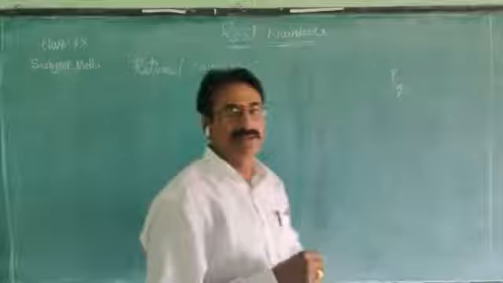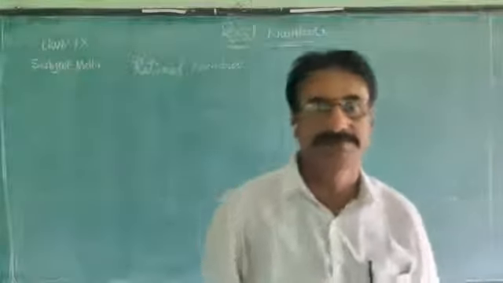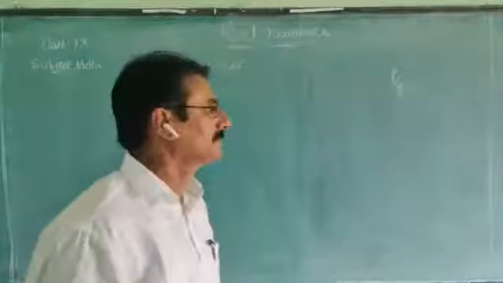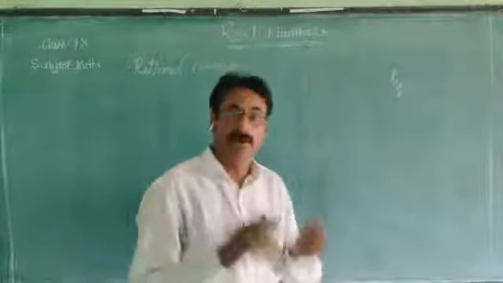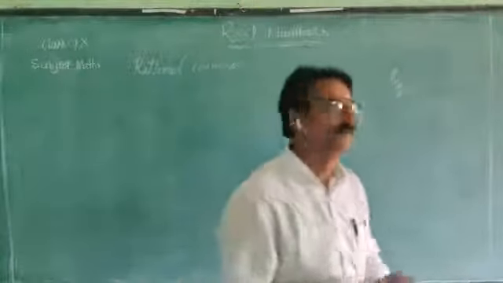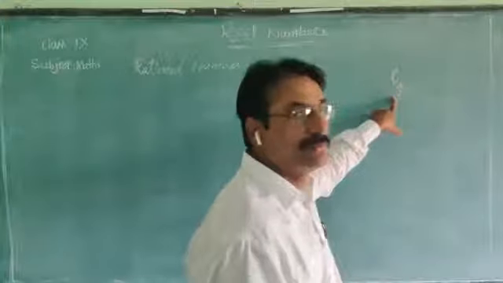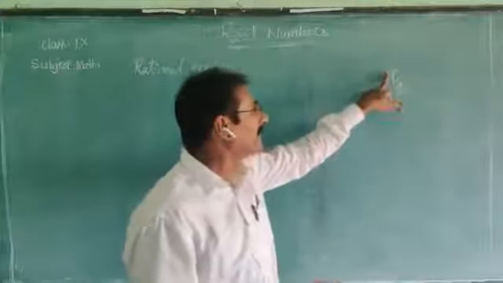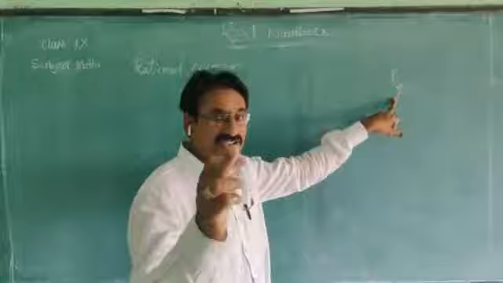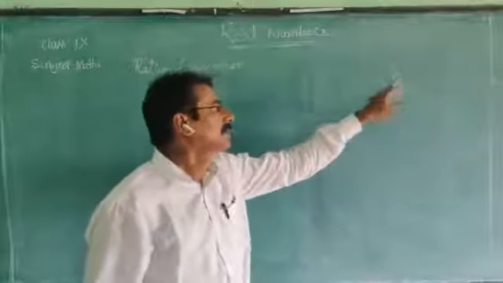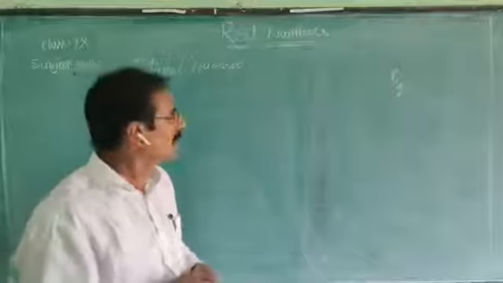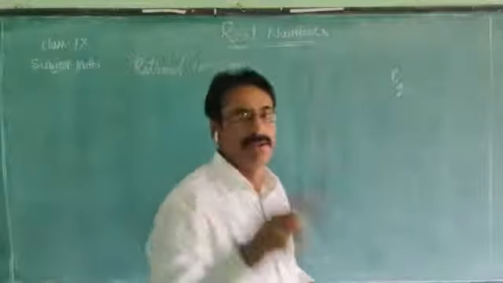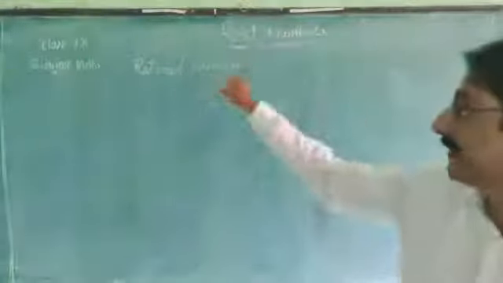Once again, the definition of rational number: a number which can be written in the form of p by q, where p, q are integers, q is not equal to 0, is called a rational number.